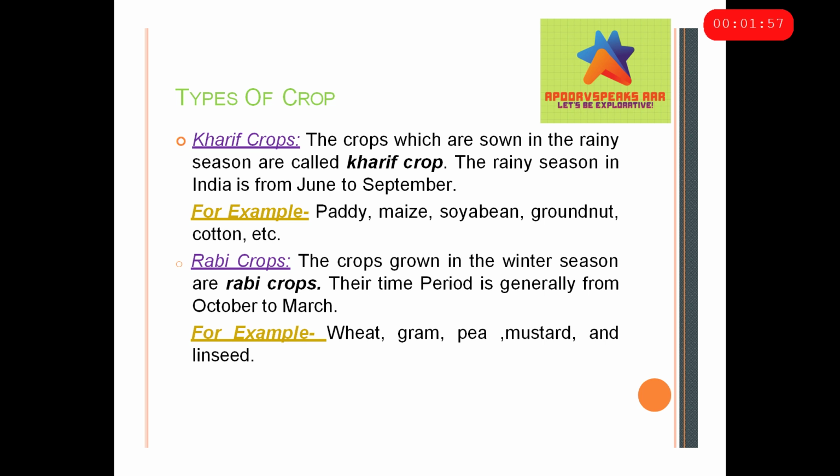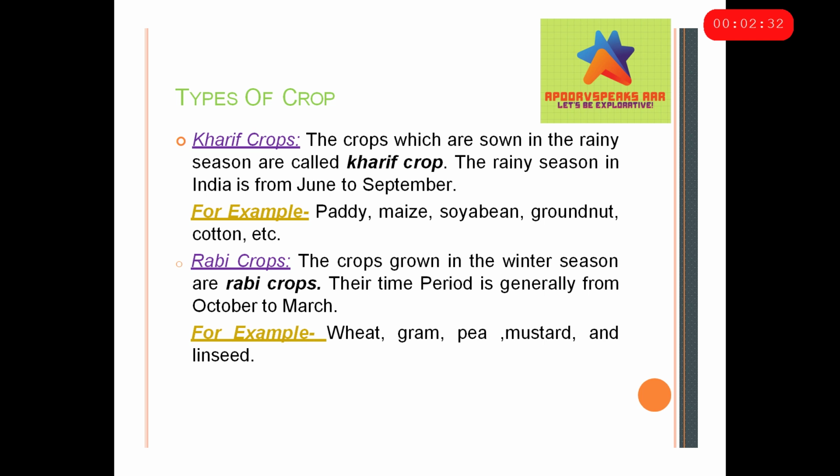Now we have to know the different types of crops. There are two types: Kharif crops and Rabi crops. Kharif crops are the crops which are sown in the rainy season. Most of us already know this as we have done it in the 6th and 7th classes also, but this time it's in more detail. In fact, there's a separate chapter on this. Examples of Kharif crops are paddy, maize, soyabean, groundnut, cotton, etc.